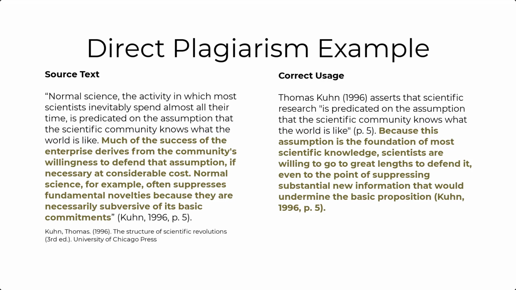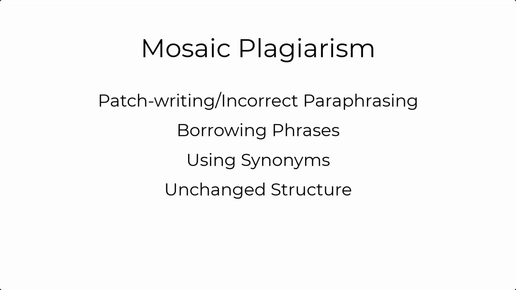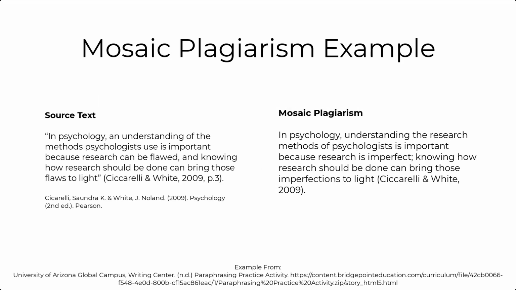Different writing format styles have different citation formats, so when you are writing, please use the style that your instructor asks for. We will now look at mosaic plagiarism. Mosaic plagiarism is also thought of as patch writing or incorrect paraphrasing. The writer uses the source text while substituting words and phrases with synonyms without altering the structure of the text. So let's look at an example of mosaic plagiarism.